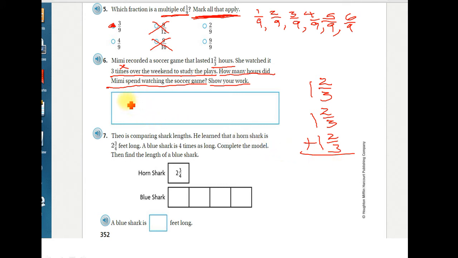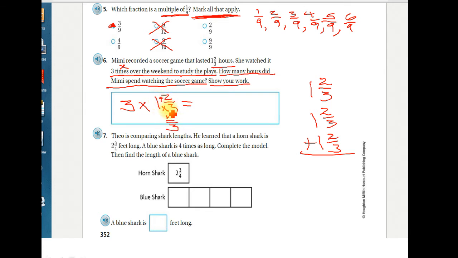I'm going to go over the way to do it with multiplication. 3 times 1 2/3 equals. Now before I do this, I want to change this mixed number into an improper fraction. And again, there's more than one way to do that. For this example, I'm going to use the times plus method. So 1 times 3 is 3, plus 2 is